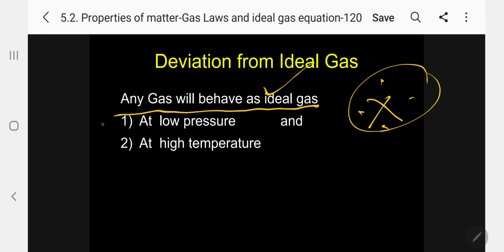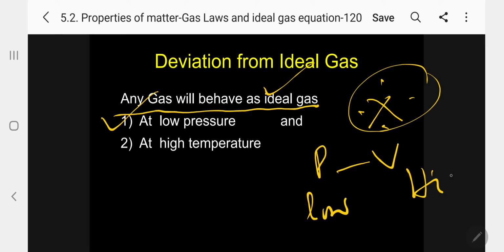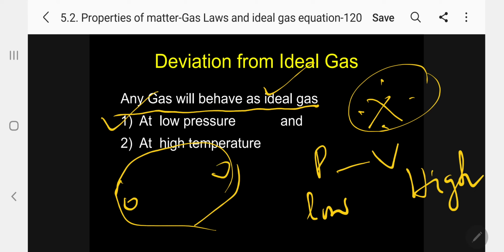First one, at low pressure, any gas will behave ideally. What does low pressure mean? What is the relationship between pressure and volume? Pressure low, volume high. In a high volume, molecules are far away.